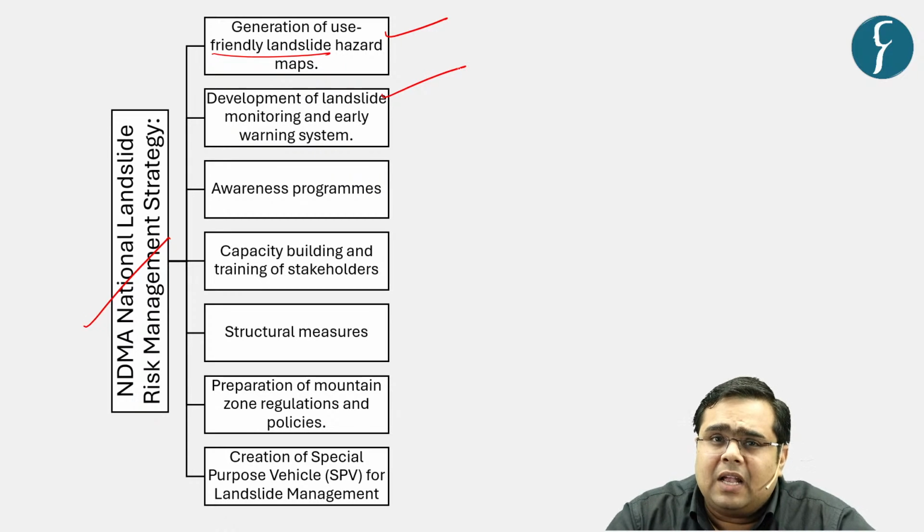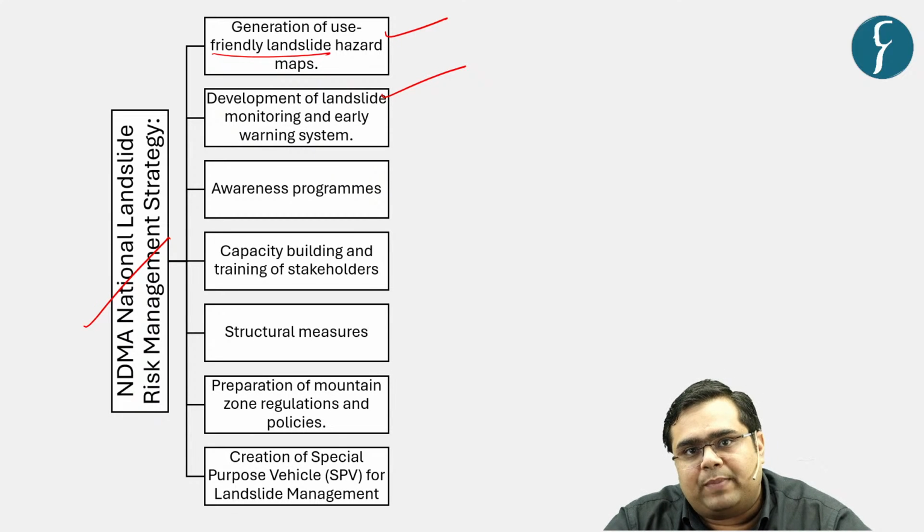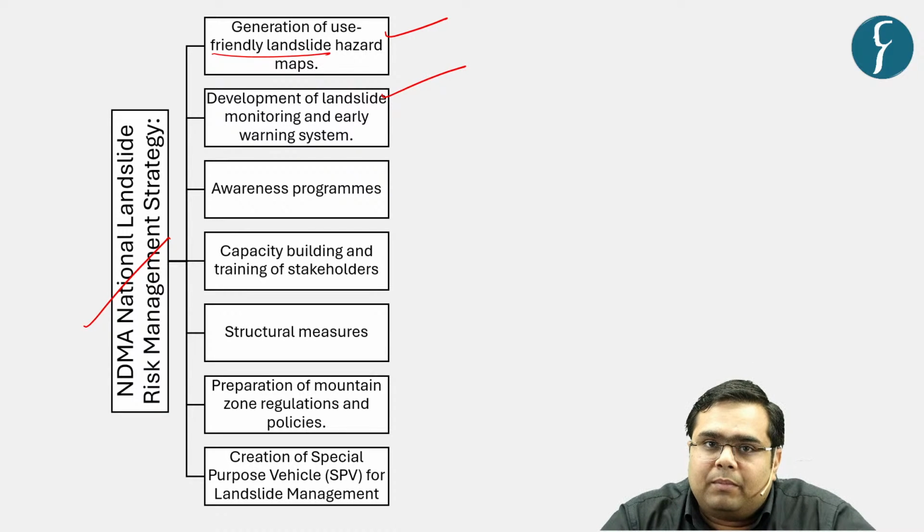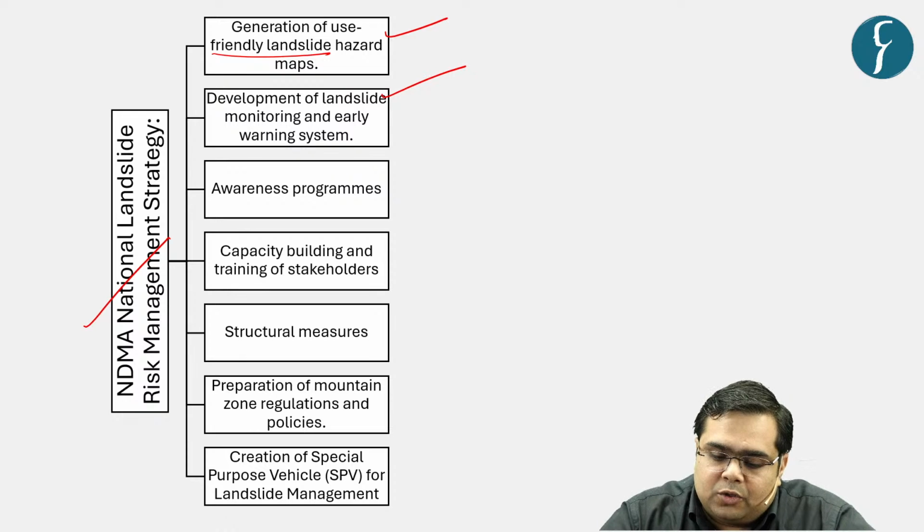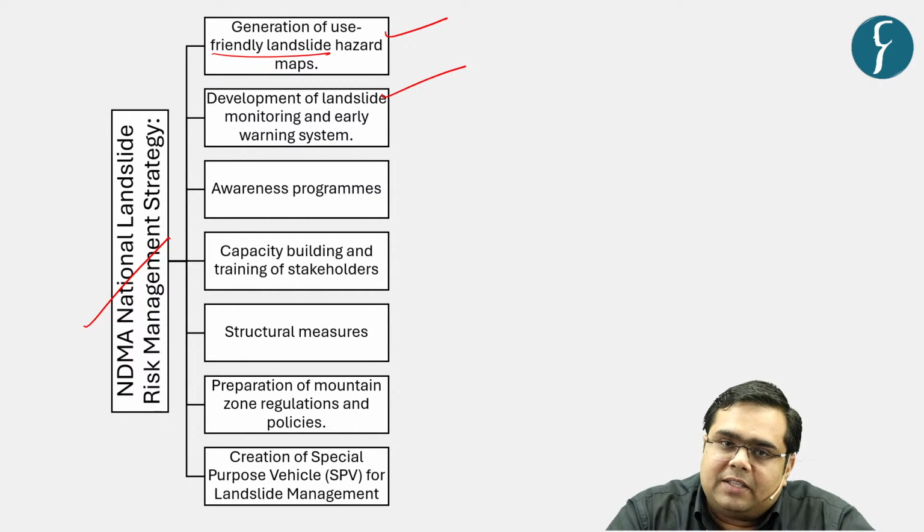Then, the problem with landslides is that these are very localized disasters, right? What is the meaning of localized disaster? Localized disaster means that they affect a very specific city or community at one point of time. Because of the specificity and localized nature of this disaster, there is an absence of a pan India strategy on this matter. And because there is a lack of data, we have not been able to develop artificial intelligence based models to assess the disaster better.